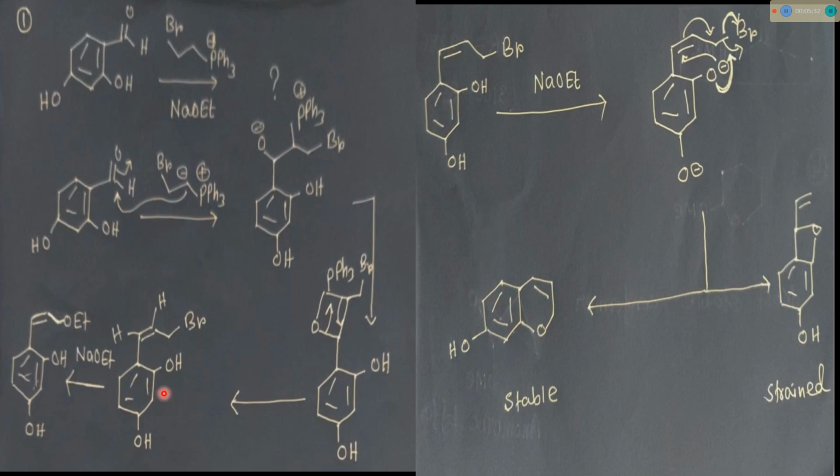So there are three possible products, 1, 2, 3 in the options. If they are